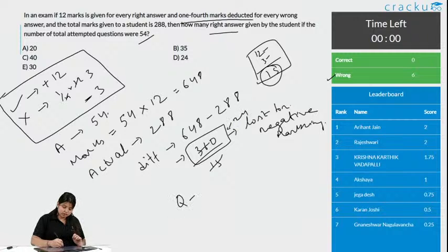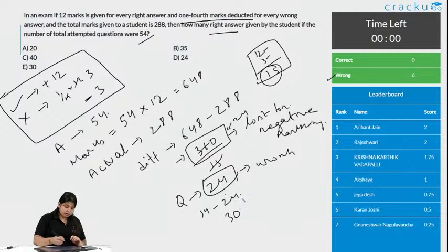So, the questions he lost for negative marking are the number of questions marked wrongly. Is this asked in the question? No, they are asking how many he attempted correctly. So, just 54 minus 24, it is 30. Option E is the correct answer.